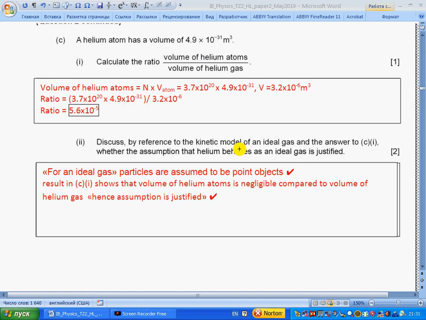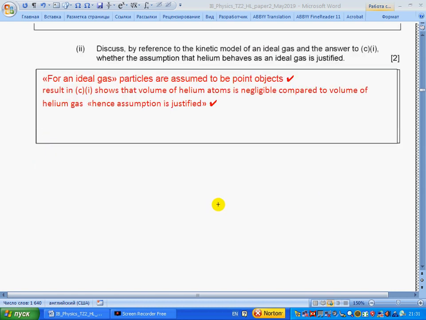Discuss by reference to the kinetic model of an ideal gas and the answers to C whether the assumption that helium behaves as an ideal gas is justified. For an ideal gas, particles are assumed to be point objects, so very small size. The result in C shows that volume of helium atoms is negligible compared to volume of helium gas, hence the assumption is justified.